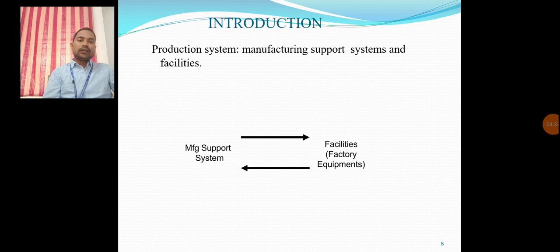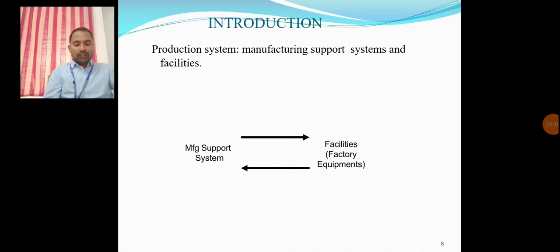The second category in the manufacturing support system is the worker and machine system. Some components we can make by using the machine with the help of a man. This combination is observed as the worker machine system. In this one, the work starts and is under process, and after that process we get the finished object.